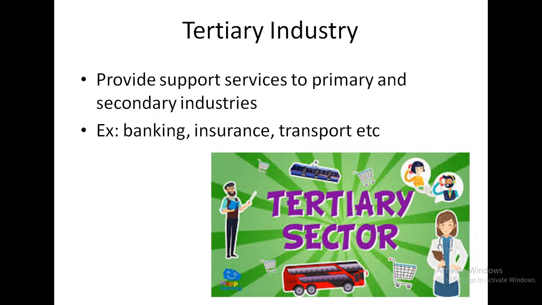Next is tertiary industry. The third type of industry is tertiary industry. Tertiary industries are those industries which provide support services to primary industries, secondary industries, and also activities related to trade. Examples: banking, insurance, transport, etc. So this is about the types of industries.